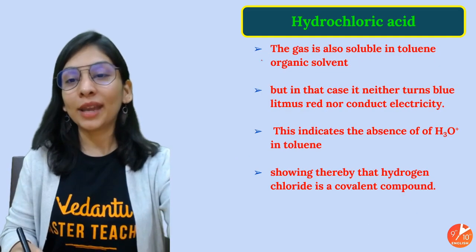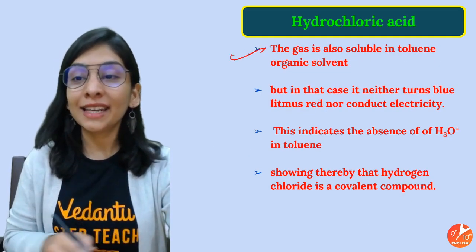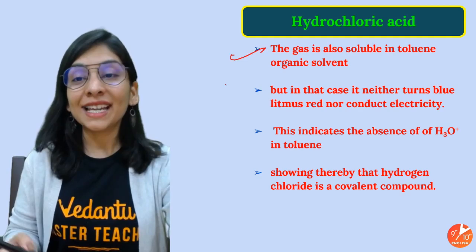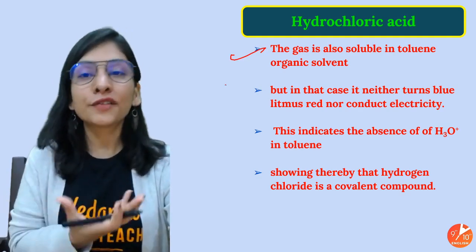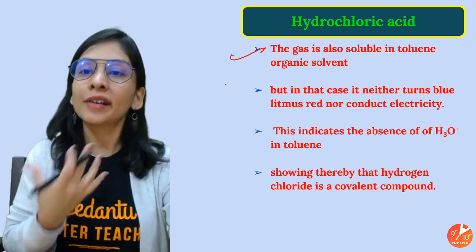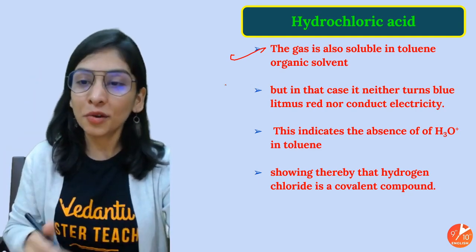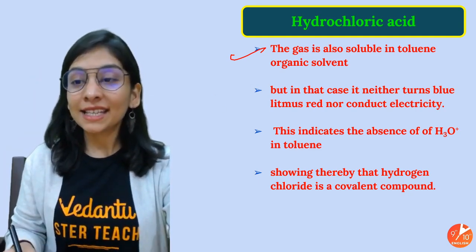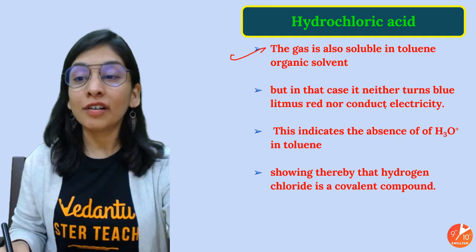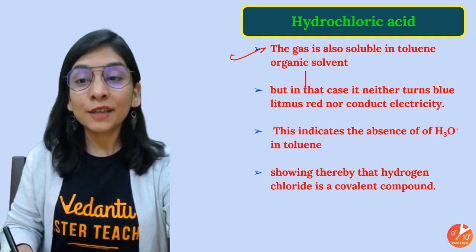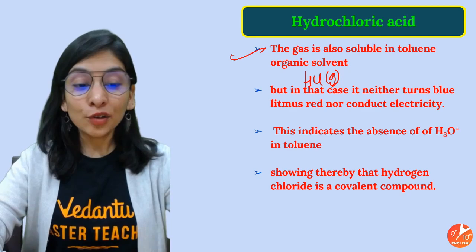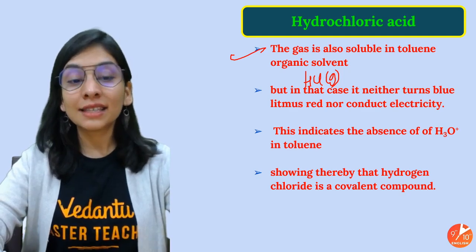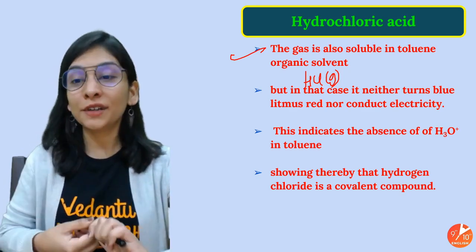The gas is soluble in toluene as an organic solvent. If I take my HCl in liquid form also, there are plenty of solvents in which it can dissolve, like organic ones as well as water. But in that case it neither turns blue litmus red nor conducts electricity. That means HCl in the form of a gas and HCl in aqueous form have plenty of difference.